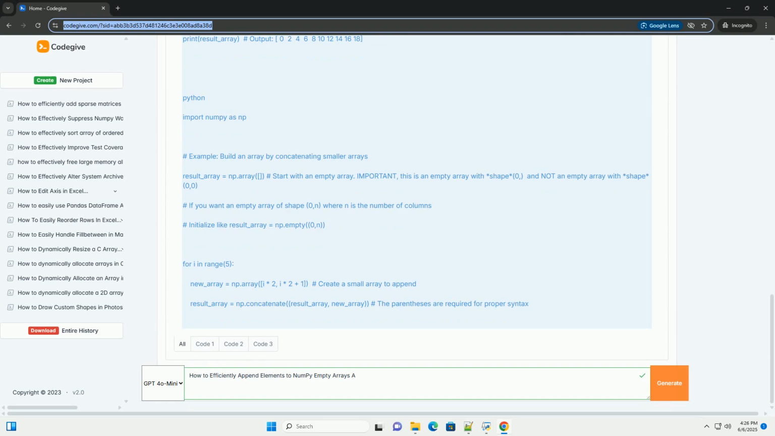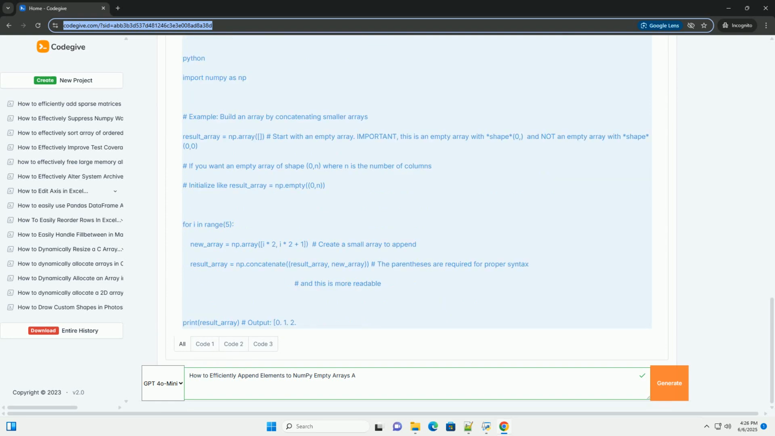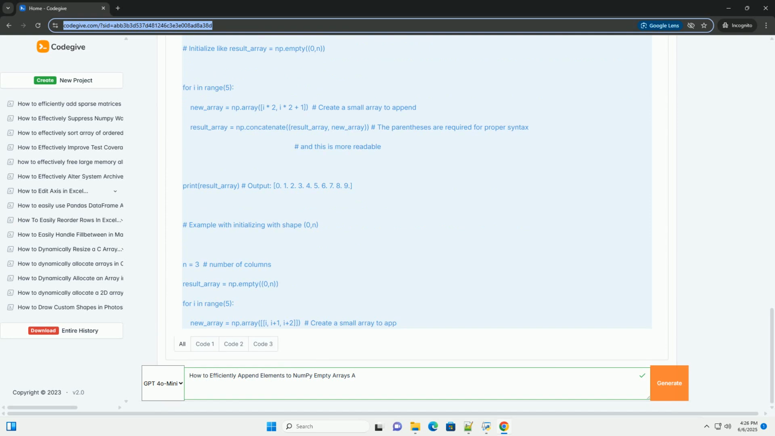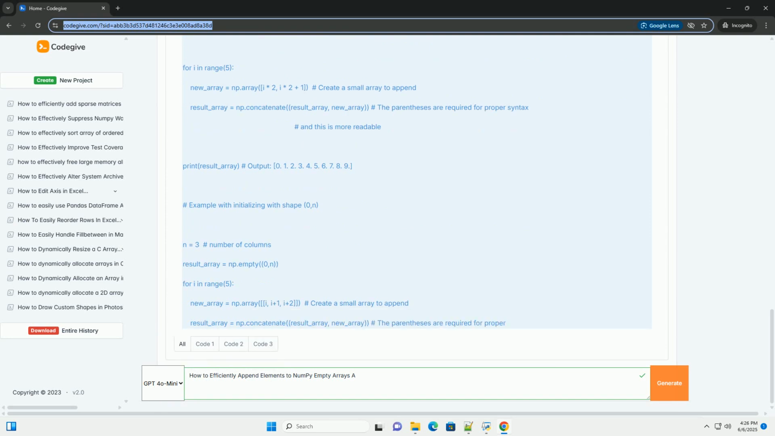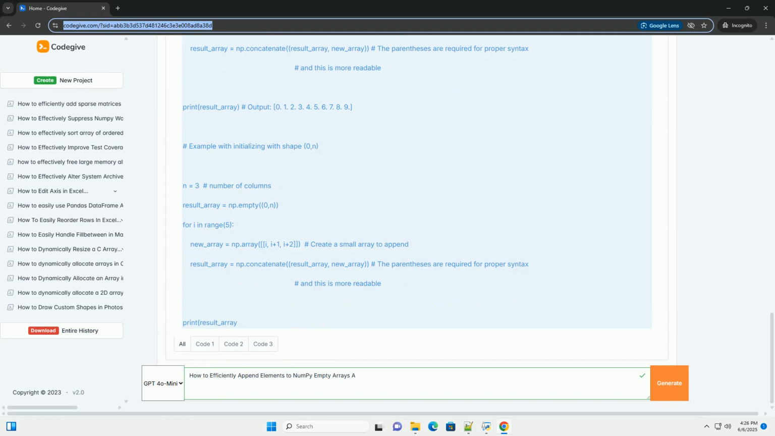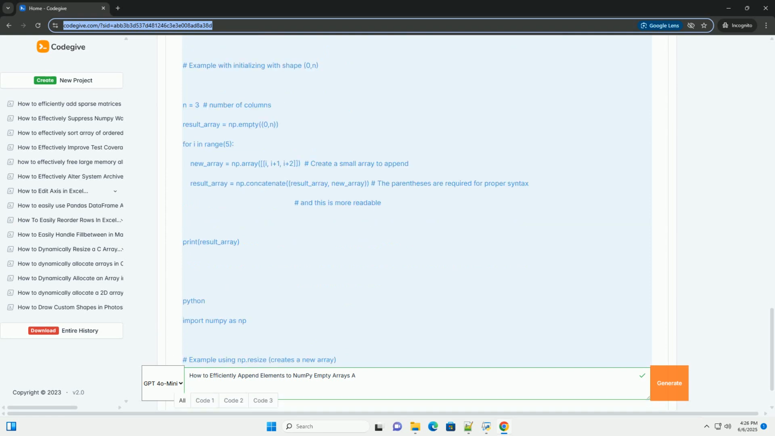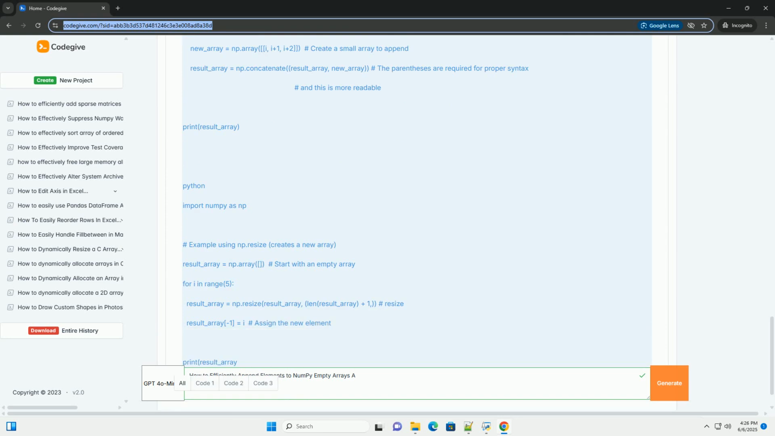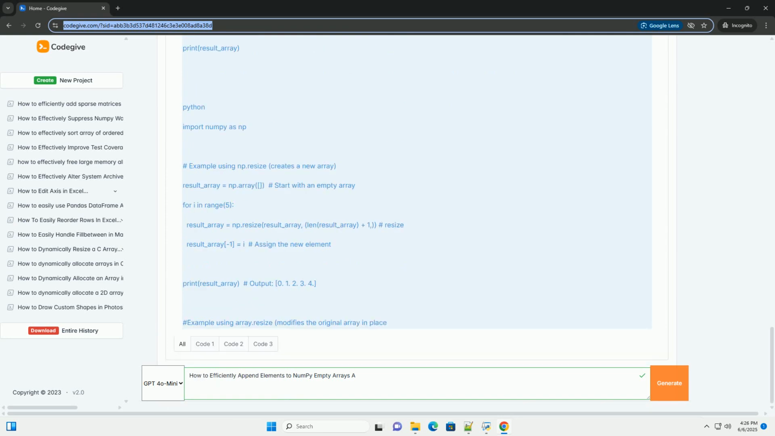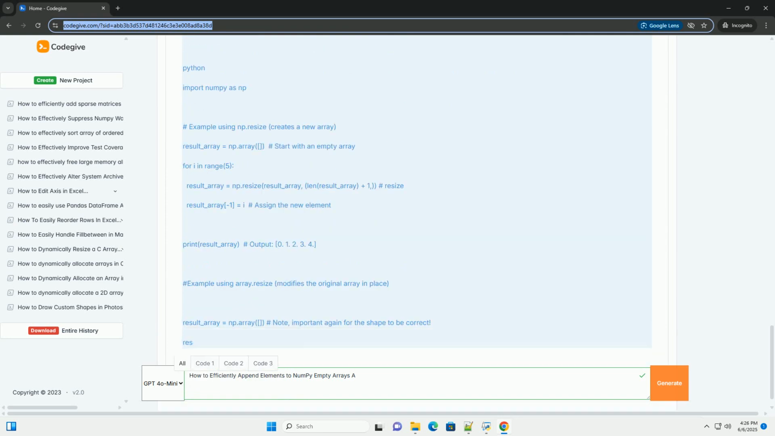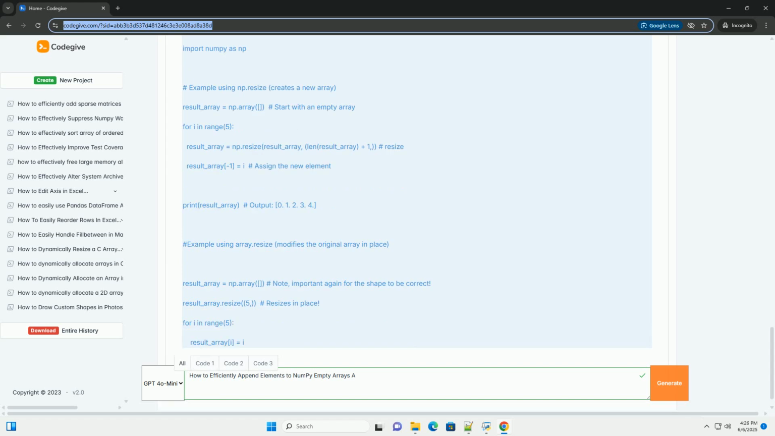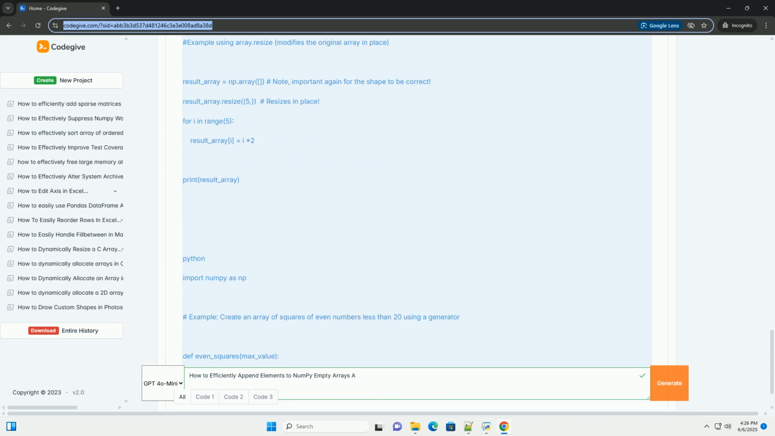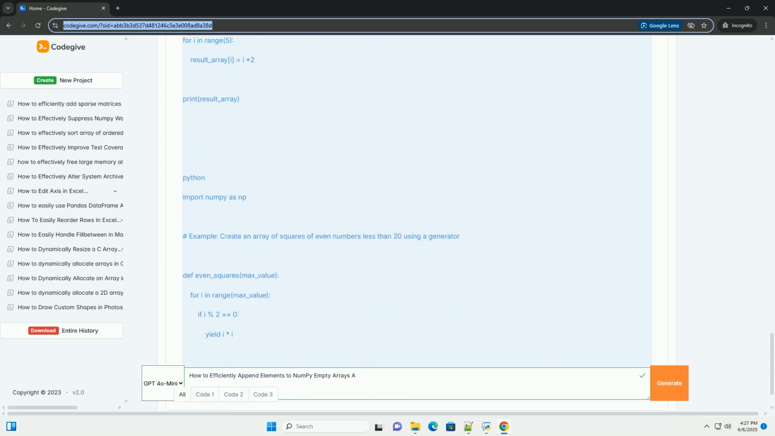This tutorial explores the reasons for this inefficiency and presents several strategies for efficiently appending elements to NumPy arrays, starting from an empty array. Understanding the problem: why np.append is often inefficient. NumPy arrays are designed for efficient numerical operations because they are stored in contiguous blocks of memory. This contiguity allows for fast vectorized operations. However, this also means